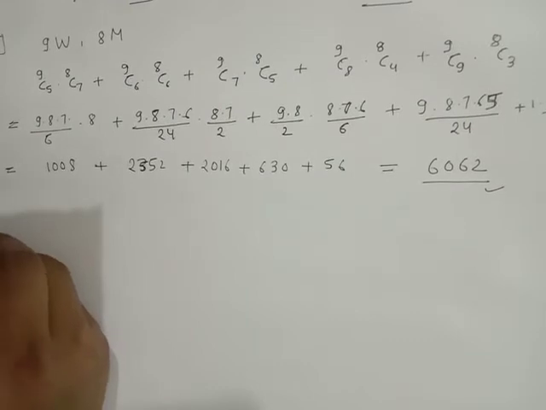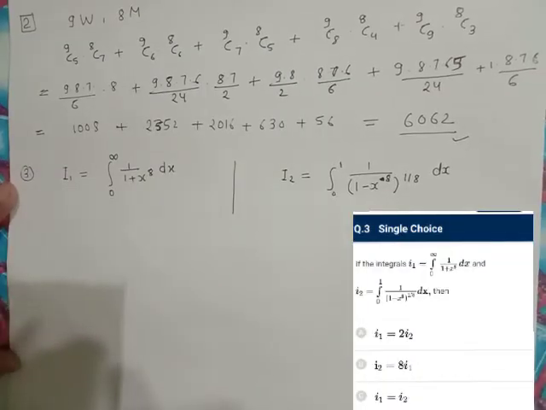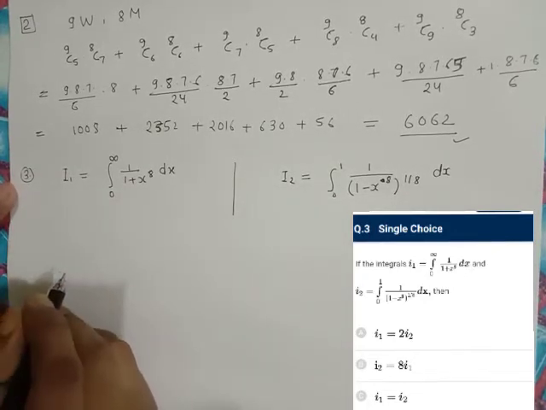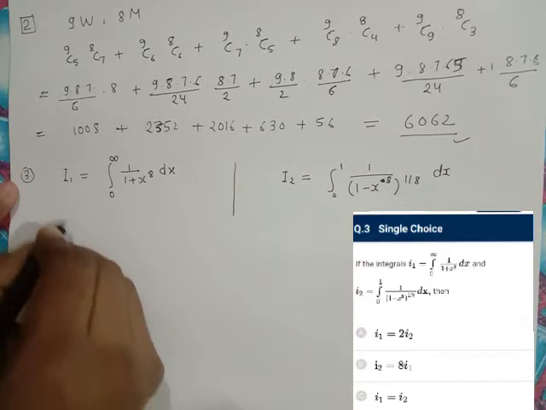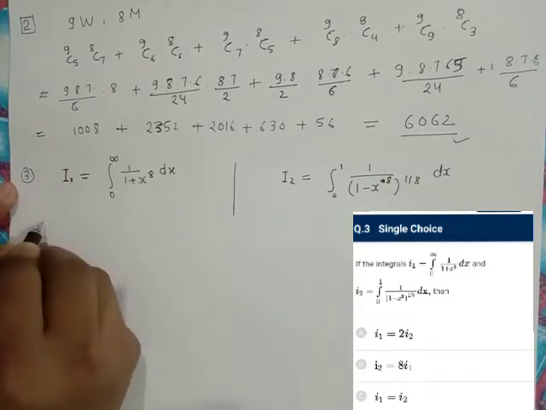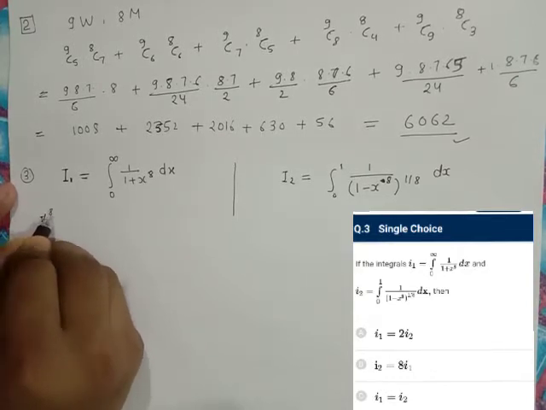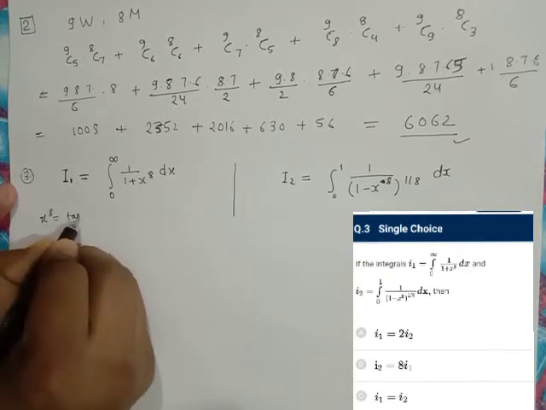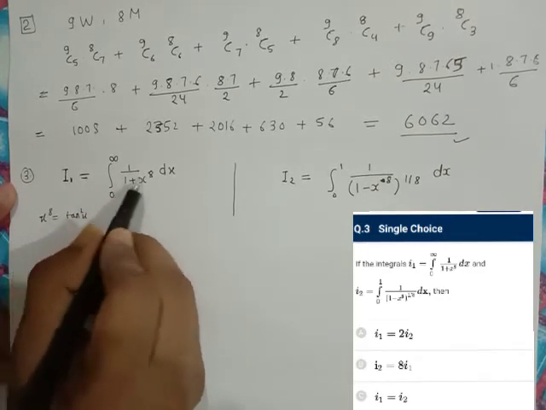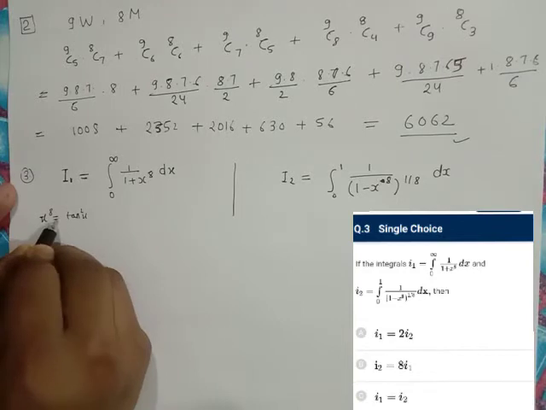Let's see question number 3. We have to find the relation between I1 and I2. For this kind of question we do not do the complete solution, we just solve in a manner that both can be equated. So in this, what will I1 become? Let's say x to the power of 8 is equal to tan square theta. This was taken so that we can make it in formula.